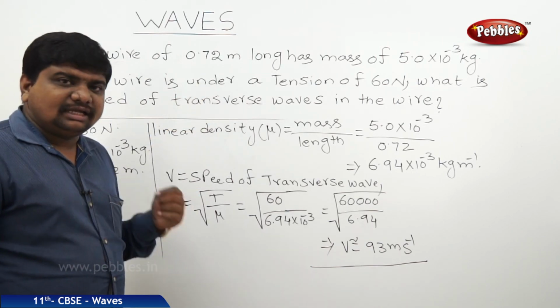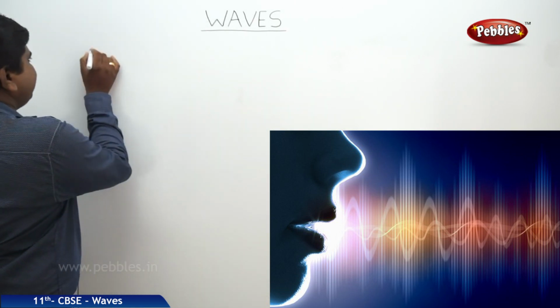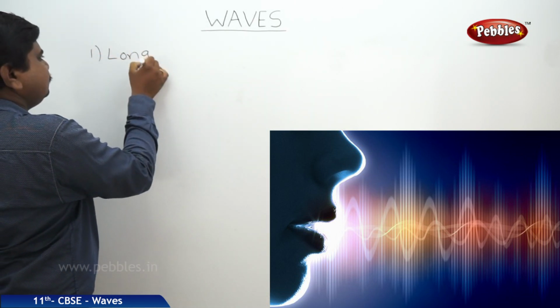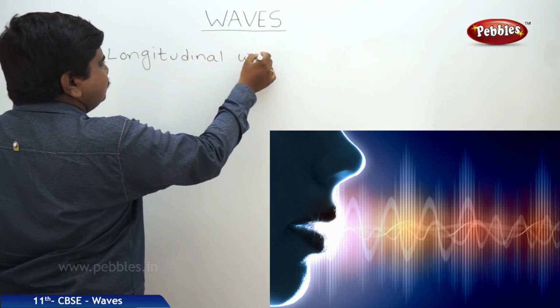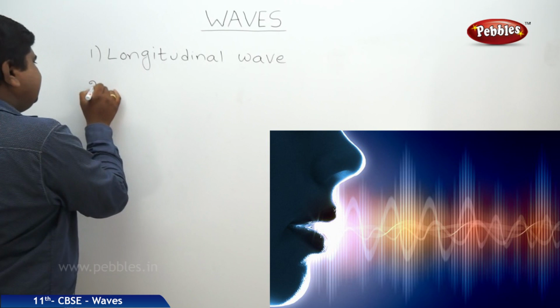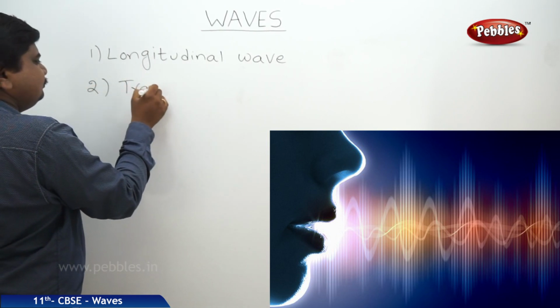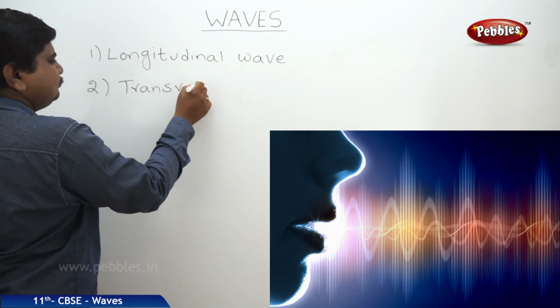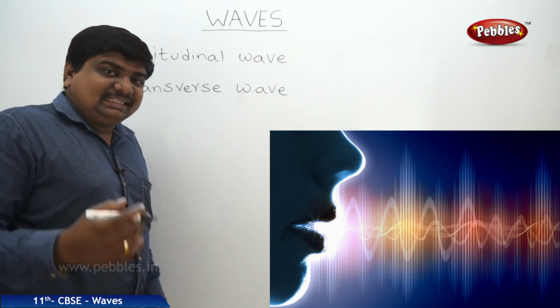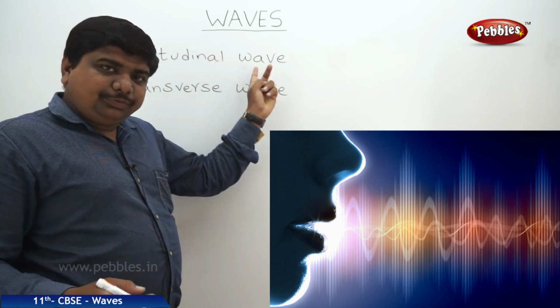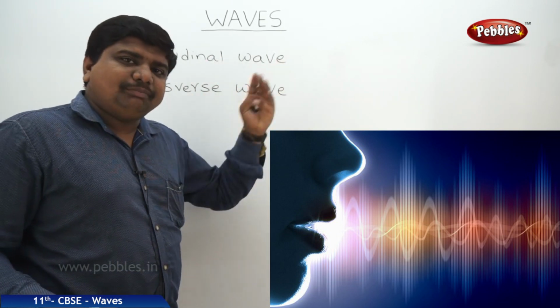under these physical dimensions. Up to now, we have discussed the different types of waves through mechanical medium. One is longitudinal wave, second one is transverse wave, and we have seen the velocities of longitudinal wave and transverse wave through different media also.